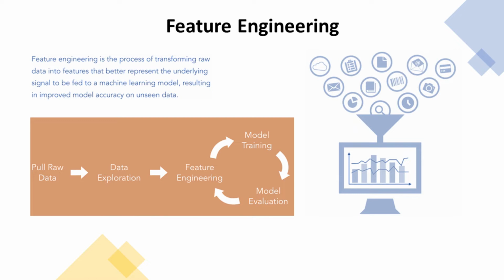What often happens is you'll pull your raw data, you'll explore that data, clean it, create new features, and you'll fit a model on top of it. And maybe you'll evaluate your model and it's not that great. So then you go back and you transform one of your features and then you refit the model. Then maybe you evaluate that model and it's not that great. So you go back and you transform one of your features.